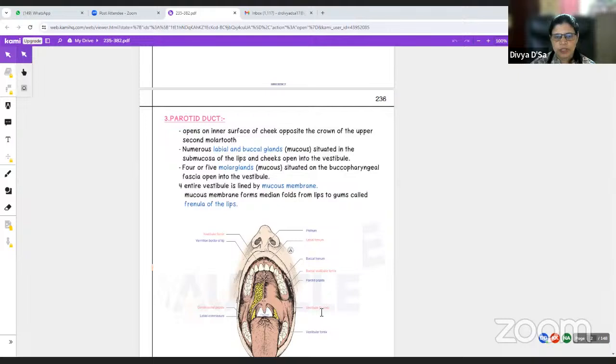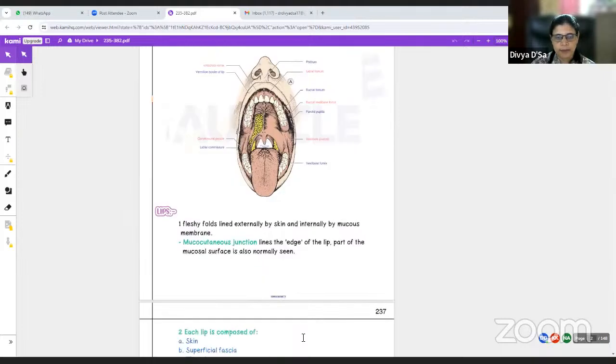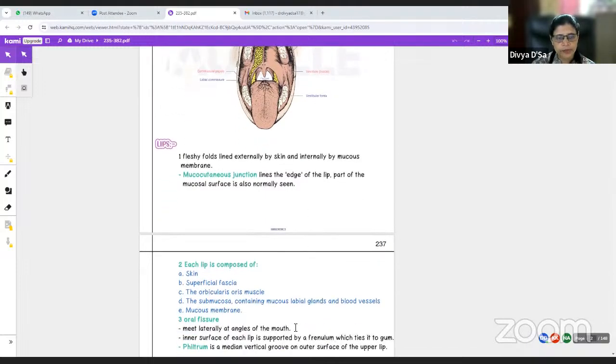The entire vestibule is lined by mucous membrane, and the mucous membrane forms the median folds from lips to gums called the frenulum of the lips. The lips are fleshy folds lined externally by the skin and internally by the mucous membrane. The mucocutaneous junction lines the edges of the lip, and part of the mucosal surface is also normally seen. The mucocutaneous junction is also called the transition zone or the vermilion zone.